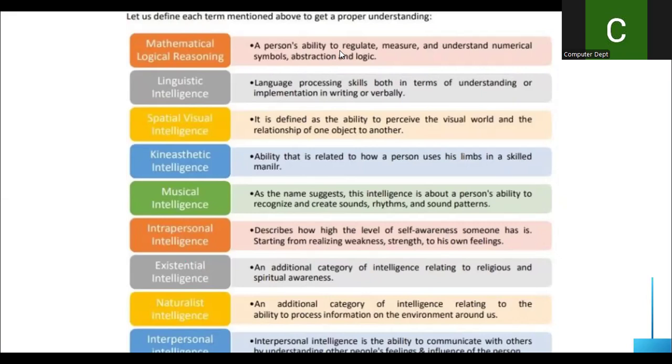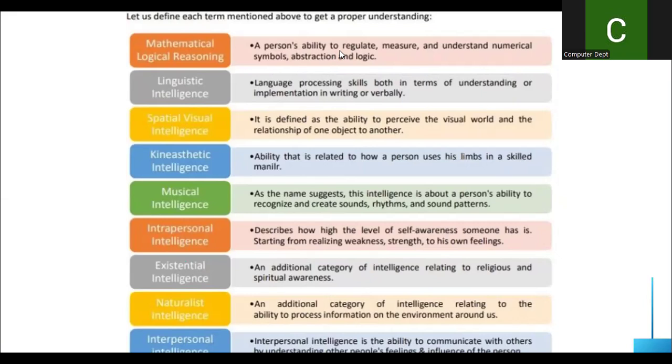Like people, they will be good with religious awareness and spiritual awareness, and they will propagate this. They will make others also understand about the religion, and they will make them understand about spiritual awareness.